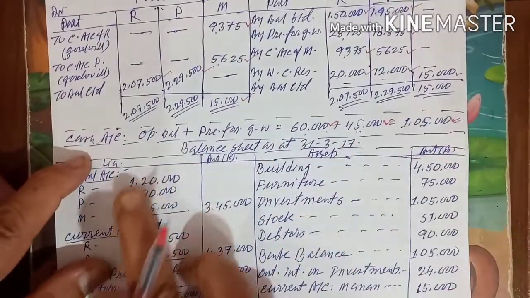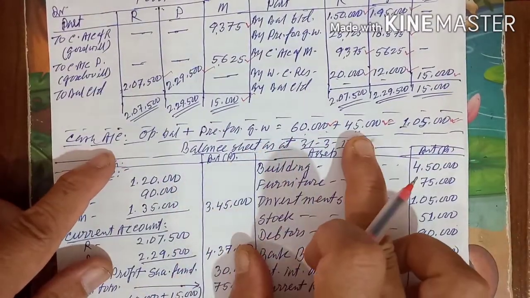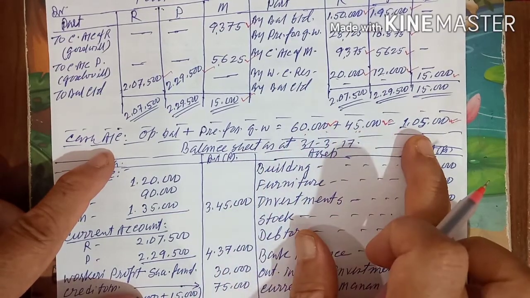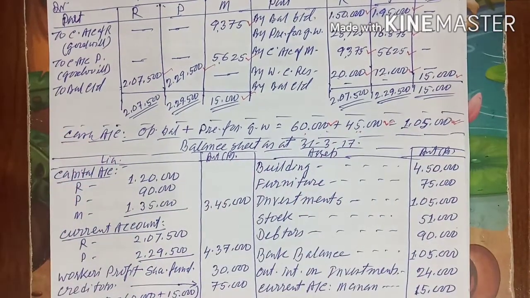That means these two will go to the liability side, and this is a debit balance, and this will go to the asset side. Now left is already cash, I told you, opening balance plus premium for goodwill. These two are equal to 1,05,000. Now we will do the balance sheet.